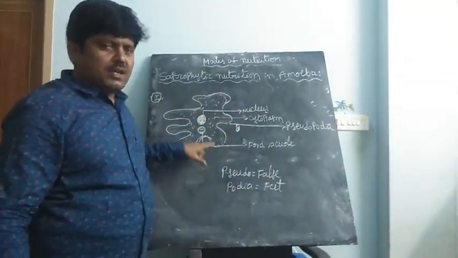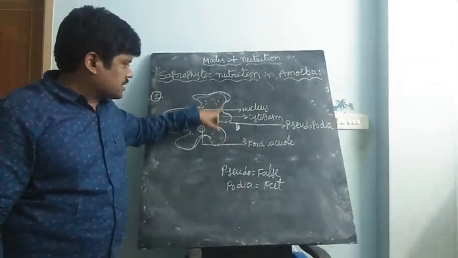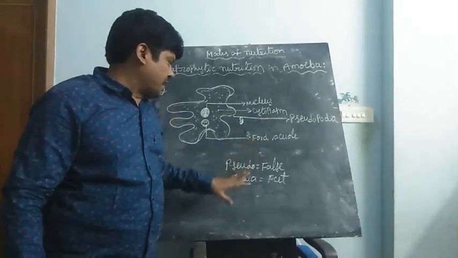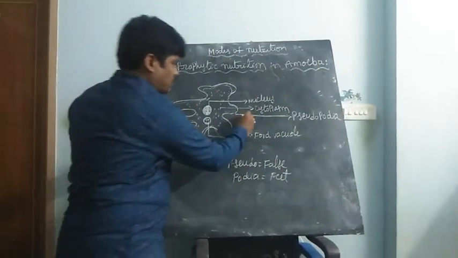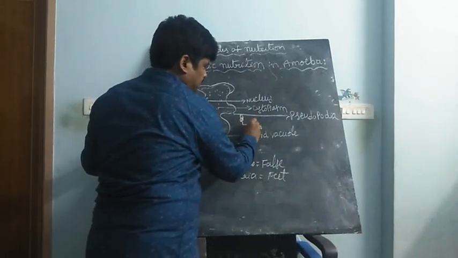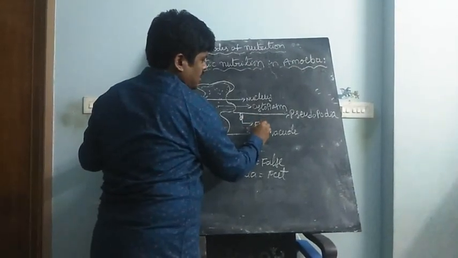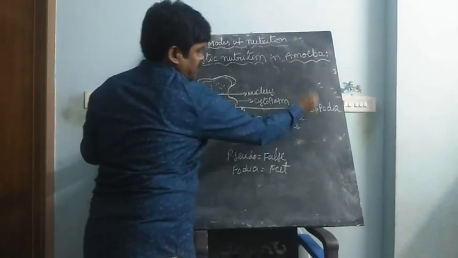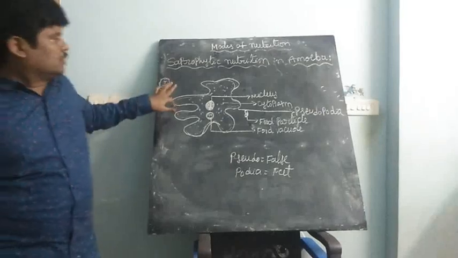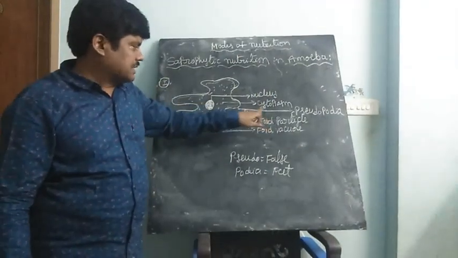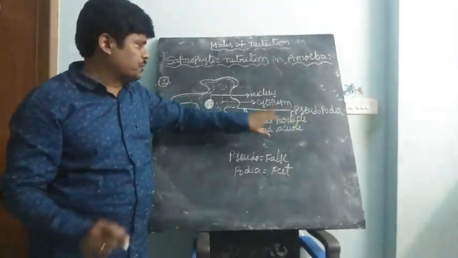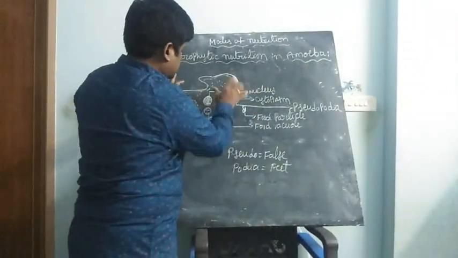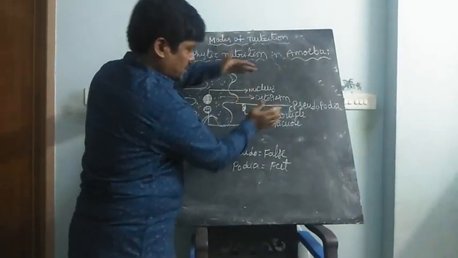In amoeba, first of all, we will see how the pseudopodia form. Now we have the nucleus, cytoplasm, pseudopodia and food vacuoles. And outside, this particle is present. This is called a food particle. Clear? Those are the main points. The food particle is present outside of the body. Okay, this is the first step, the first stage of saprophytic nutrition in amoeba.